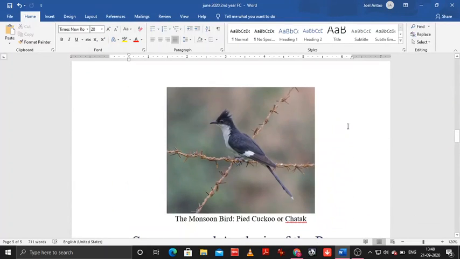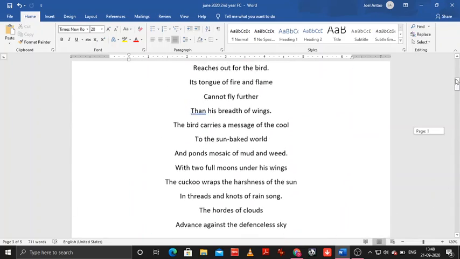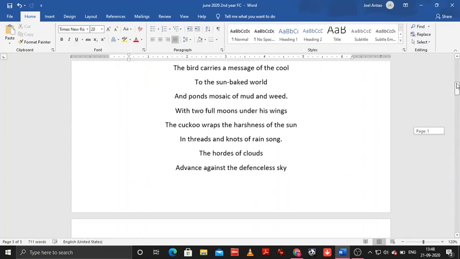And by the way, this is the picture of the pied cuckoo, or the monsoon bird. This is what it looks like. Yes, so it says here, yeah. So the bird carries a message of the cool to the sun-baked world and ponds mosaic of mud and weed.